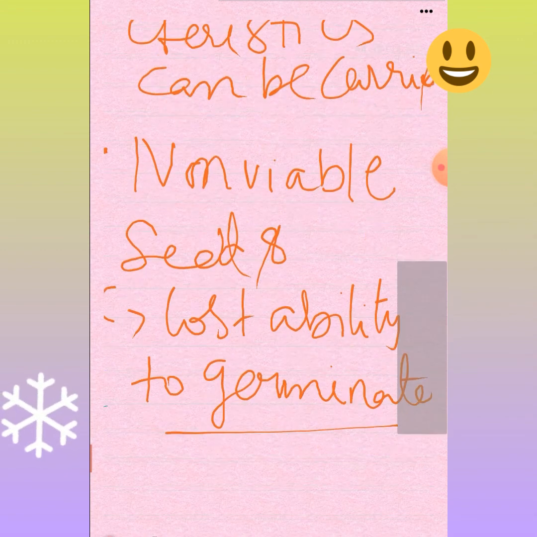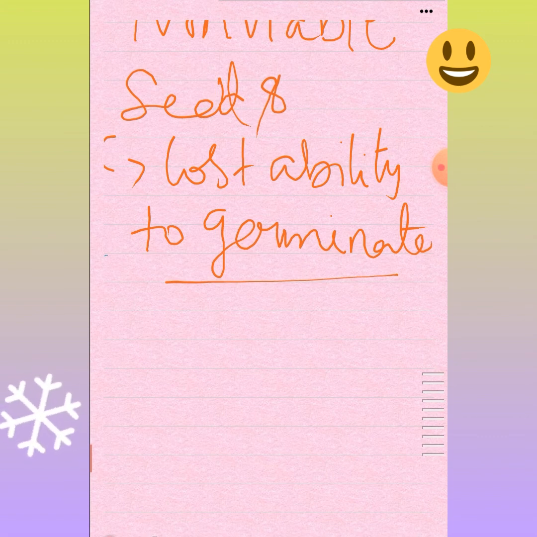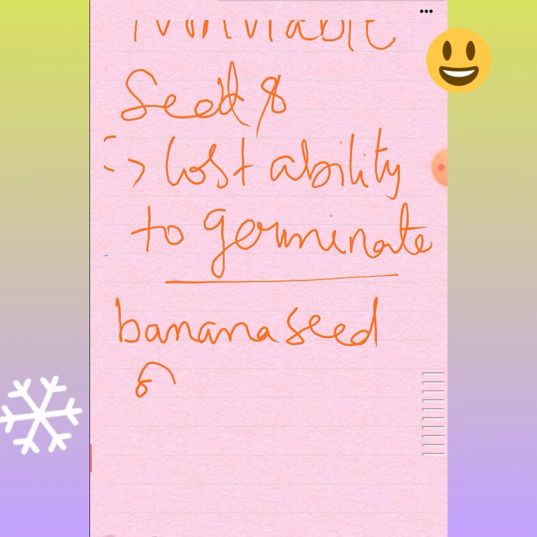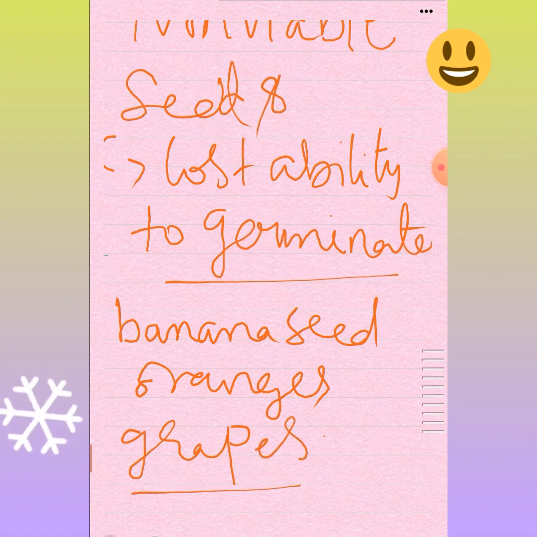Examples are banana seeds and grape seeds. Banana also has seeds. If you see while eating a banana, black dots can be seen. Those are nothing but banana seeds. So banana seeds, some types of oranges, and some types of grapes have lost the ability to germinate. In those cases, vegetative propagation is the best option to propagate the new plant from the parent.